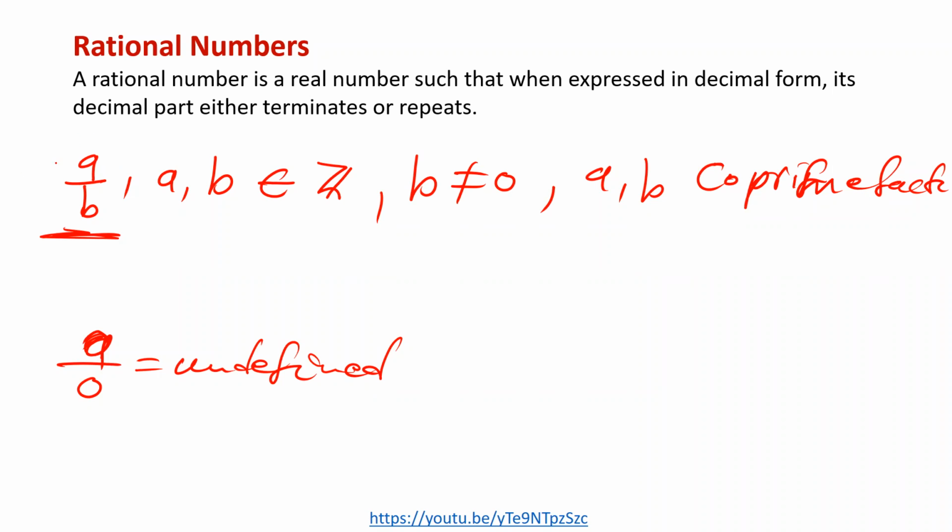It's in its lowest term. There shouldn't be any number that can go into this fraction. That's what we mean when we say a and b are co-prime factors.